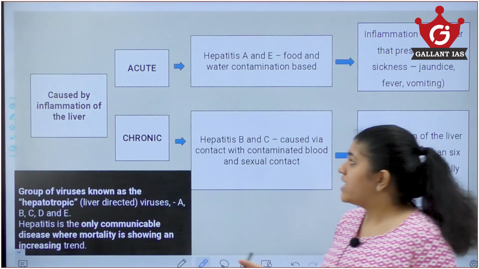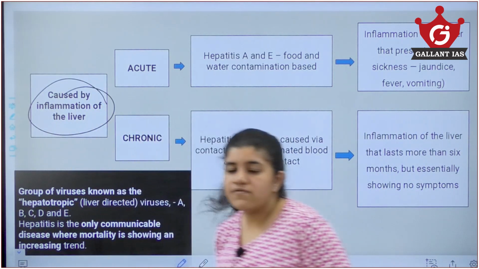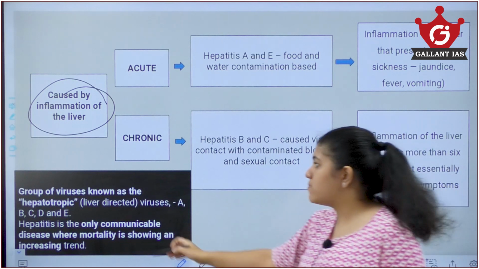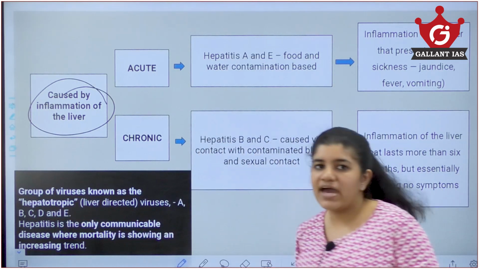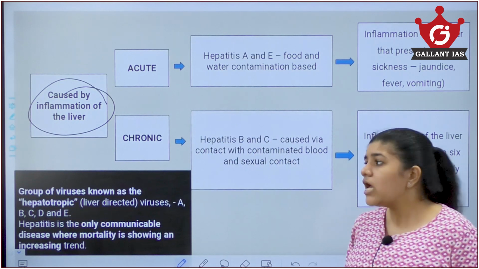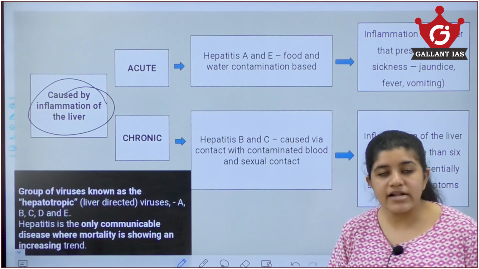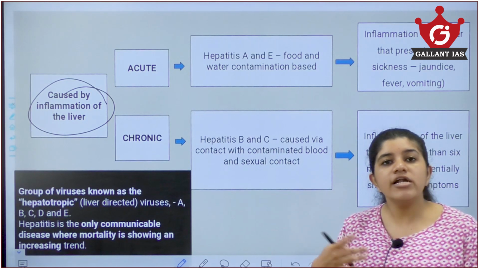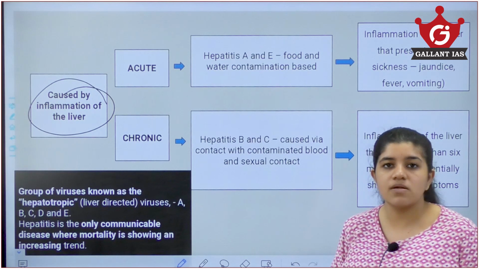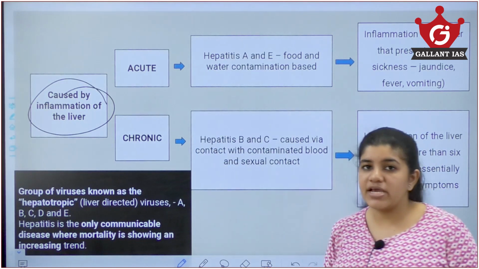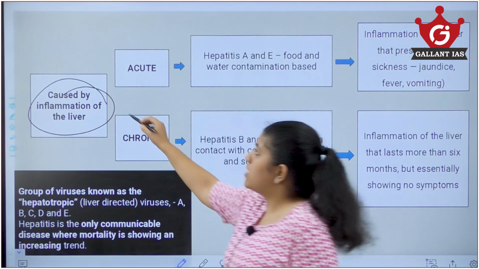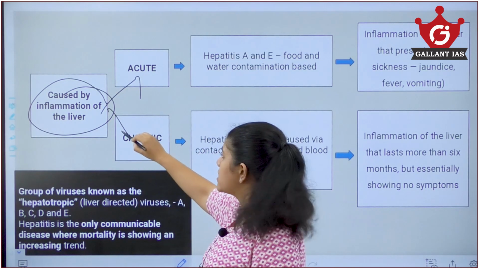Hepatitis occurs when there is inflammation of the liver. It can be caused by a virus, by the hepatotropic viruses, which consist of A, B, C, D, E. It can also be caused by overuse of alcohol, drugs, smoking, which could all lead to the weakening of the immune system and liver and create inflammation in the liver. These are of two types. It can be acute or it can be chronic.